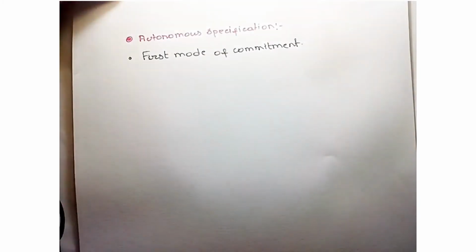So today we discuss some important topic in the CSIR NET exam. It is very important, and different types of questions are asked from that particular part. This part belongs to developmental biology. So today we discuss autonomous specification. This is the first mode of commitment.